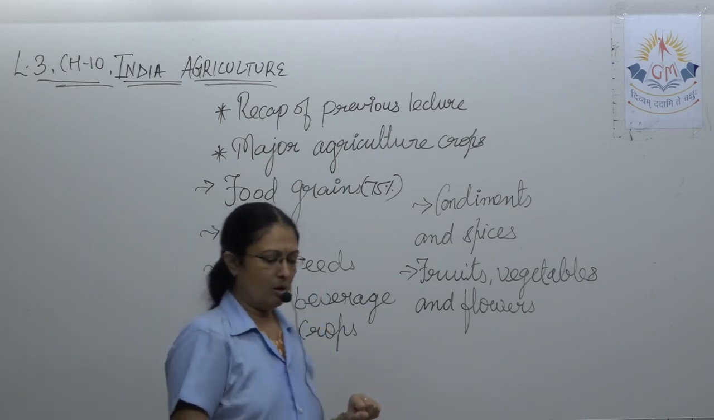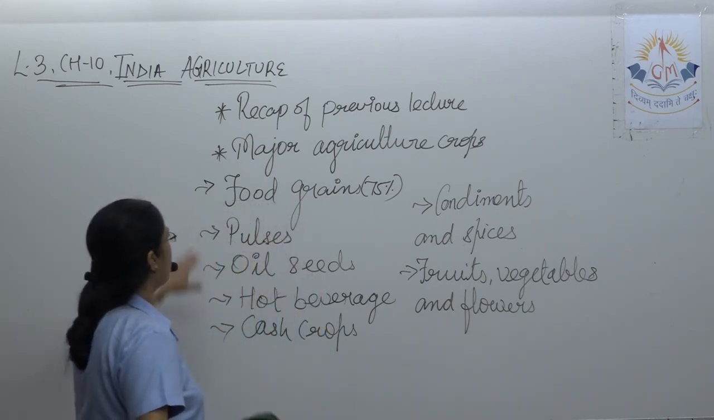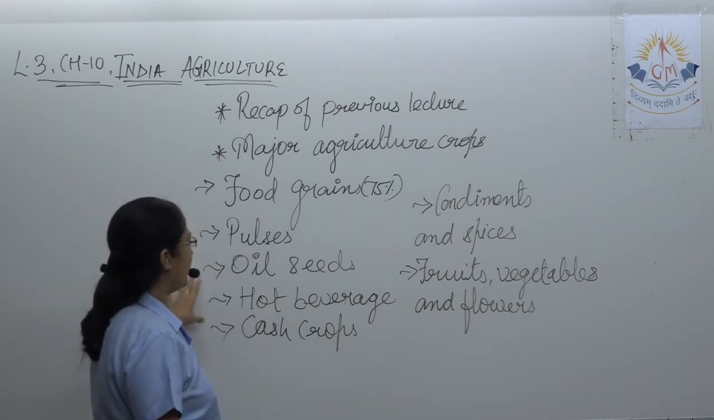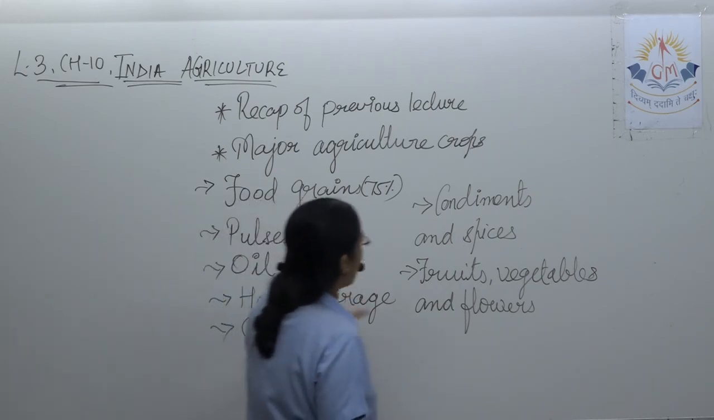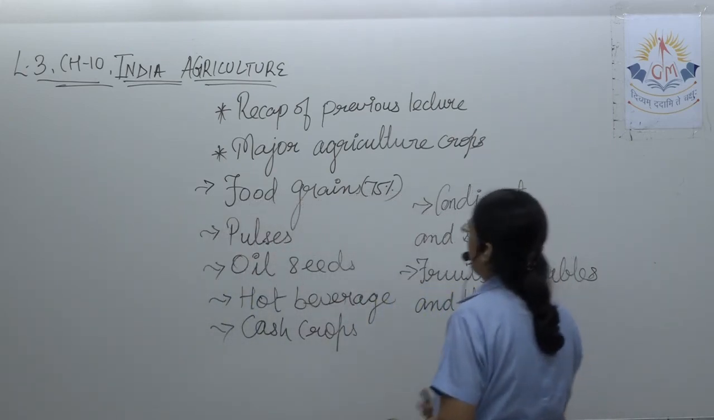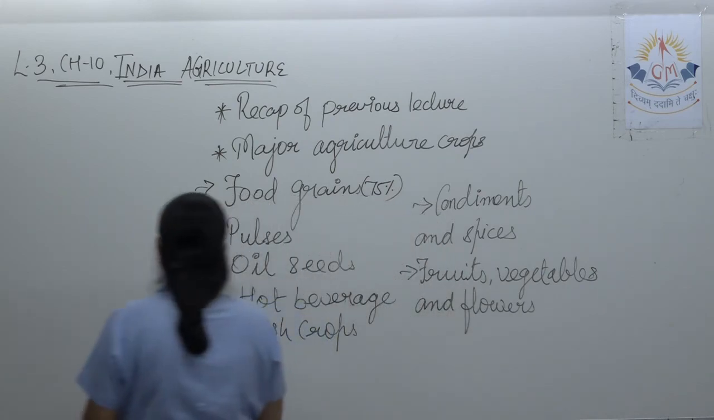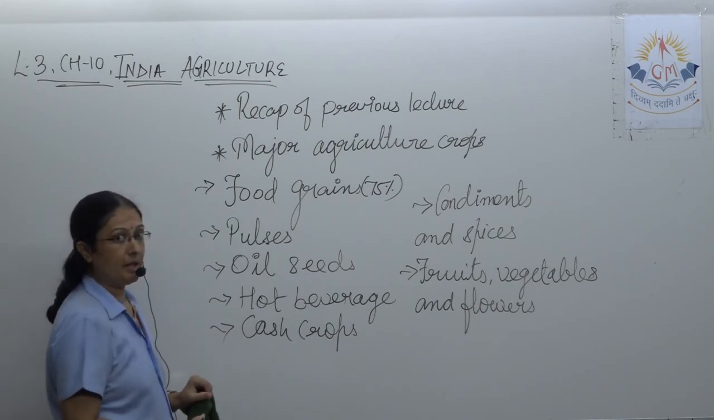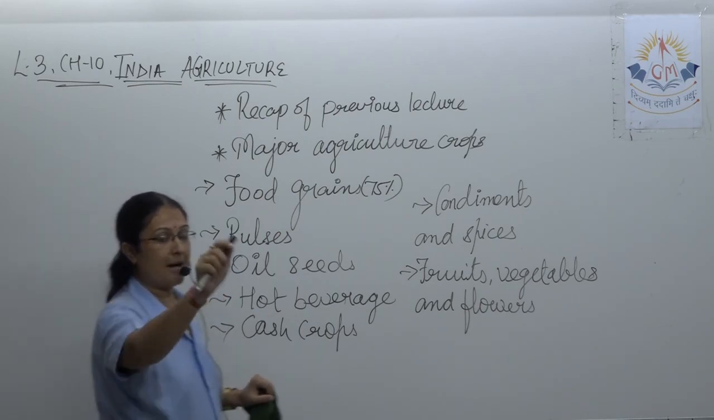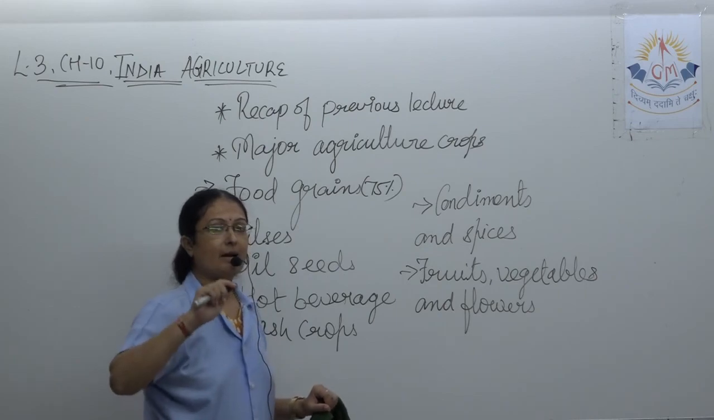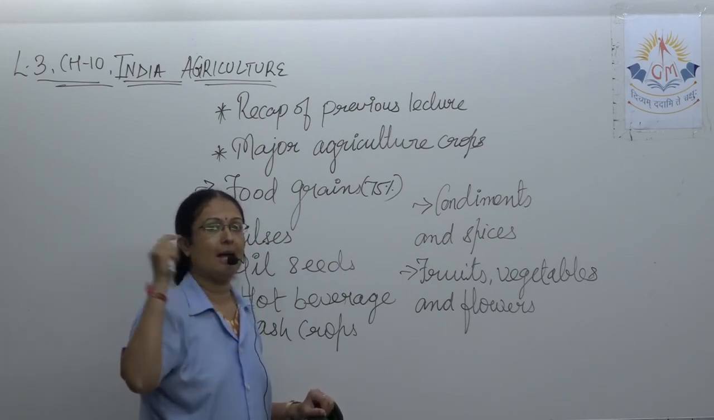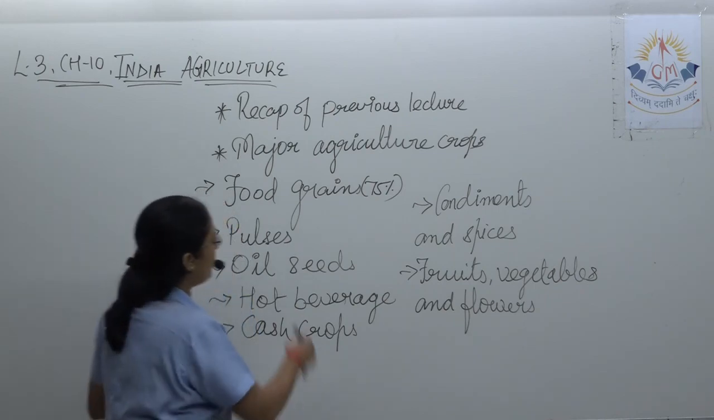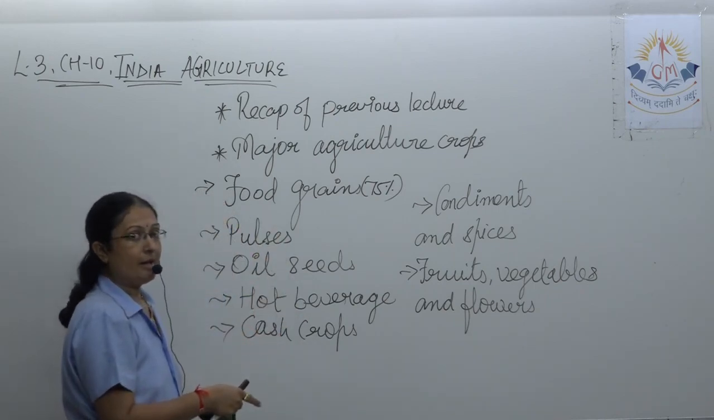So students, the important point: we have talked about the food grains, pulses, oil seeds, hot beverages, cash crops, condiments and spices. About any of them, a paragraph or a short note can be asked. I told you to underline it, mark it. Wherever I made you underline, it can be asked as a question answer, fill in the blanks, give reason or true false. So all the points we have discussed are very important.